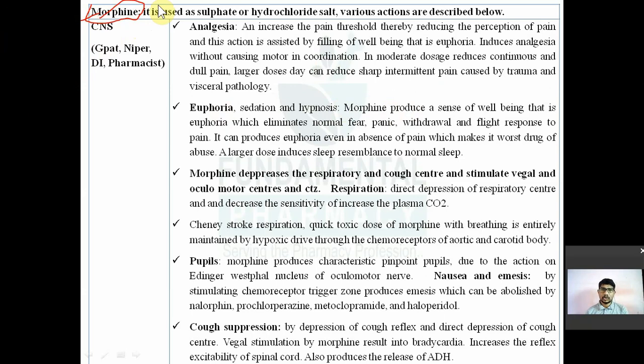Now, what are the different actions of morphine on CNS? CNS के ऊपर क्या actions हैं इसके? First is known as analgesia. Analgesia means it will decrease the pain. So increase in the pain threshold. It will increase the pain threshold.